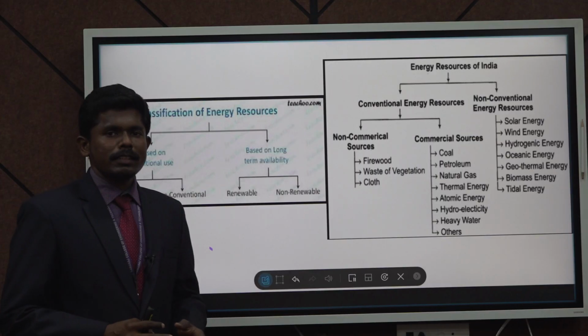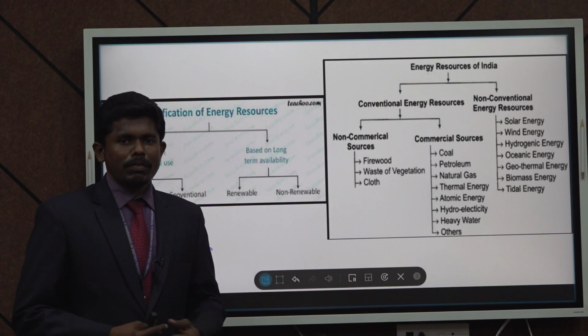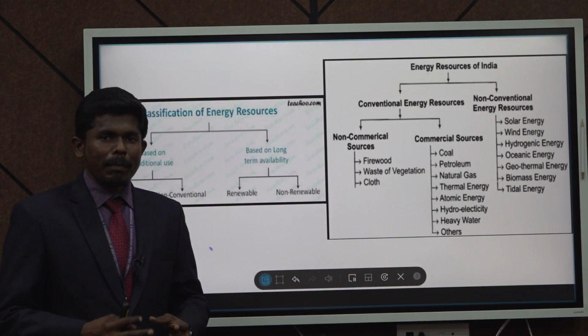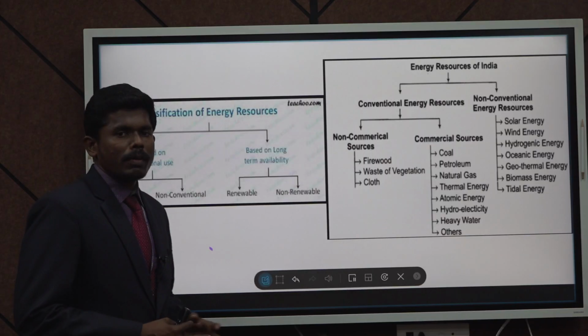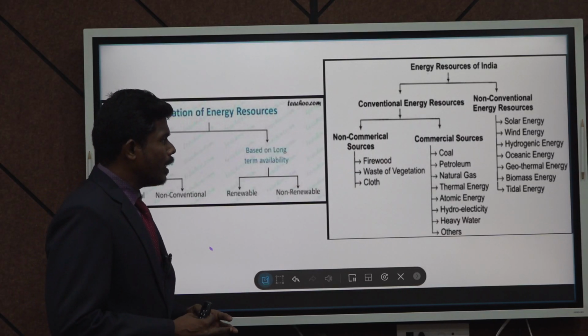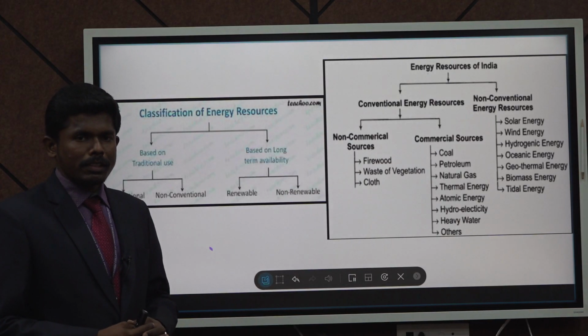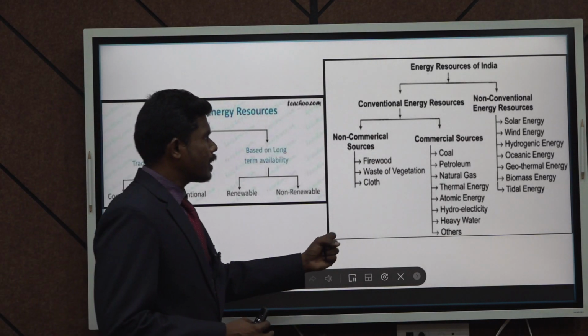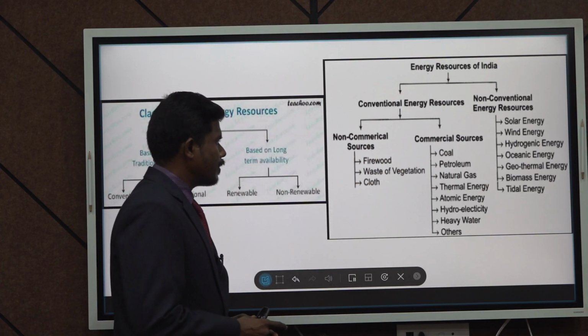Renewable energy means energy that can be used again and again over a period of time, which is available in abundance in the world. That is what we categorize as renewable and non-renewable energy sources. To get into depth about these categories, as I already discussed, conventional and non-conventional sources are available.